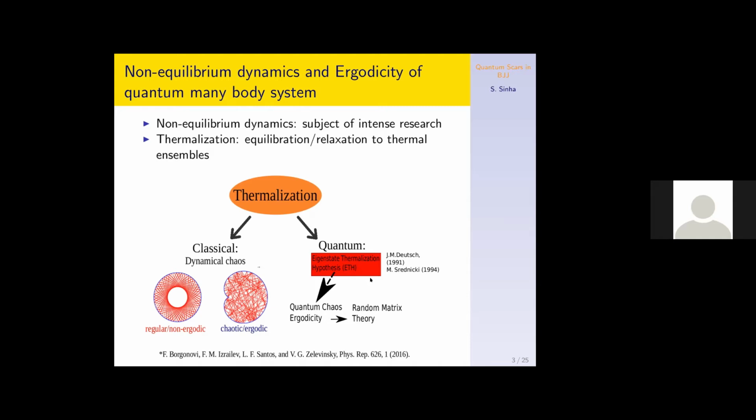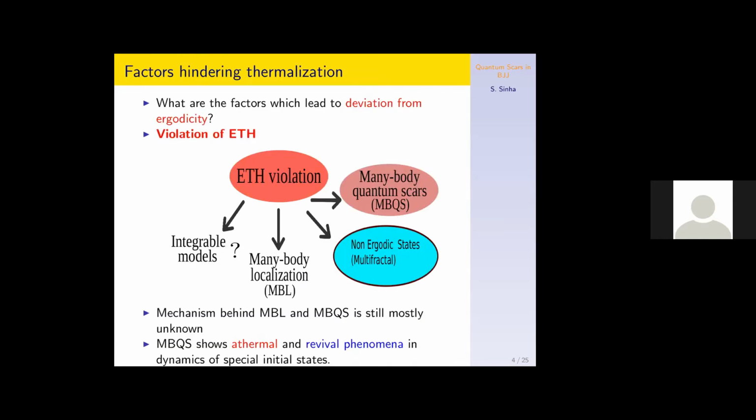However, it is not very clear which quantum systems will thermalize, and the degree of ergodicity of different quantum systems will be quite different. There are different factors which hinder thermalization and lead to violation of the eigenstate thermalization hypothesis. One is of course integrable systems, because there are lots of conserved quantities. The generic belief is that integrable systems will not thermalize, rather non-integrable models are better for thermalization.